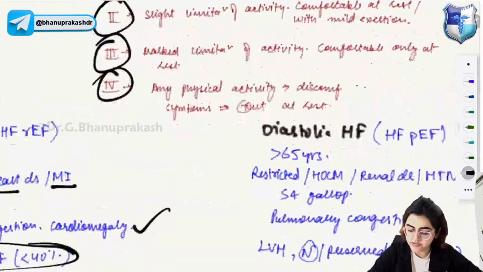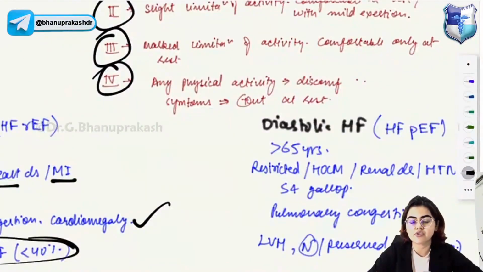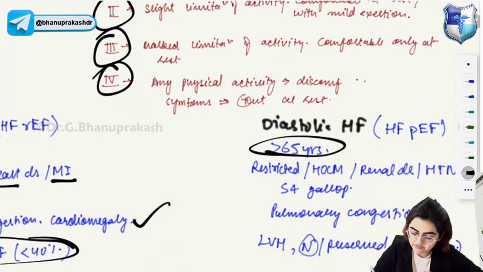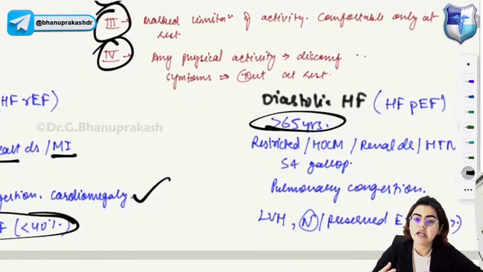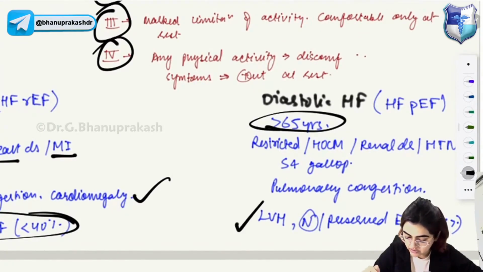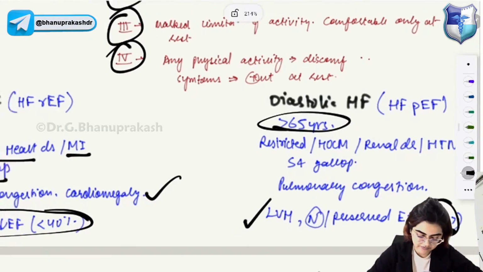Coming to diastolic heart failure, it is also known as heart failure with preserved ejection fraction. Seen in more than 65 years, the causes of diastolic heart failure include restrictive cardiomyopathy, HOCM, renal disease, hypertension, S4 gallop, pulmonary congestion. Diastolic heart failure is generally left ventricular heart failure, with normal or preserved ejection fraction, more than 55% in case of diastolic heart failure.